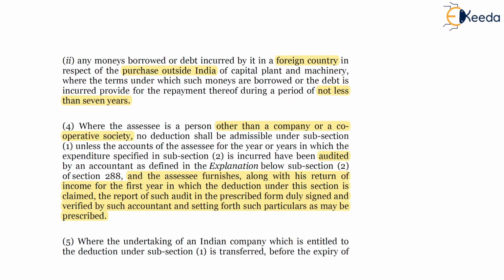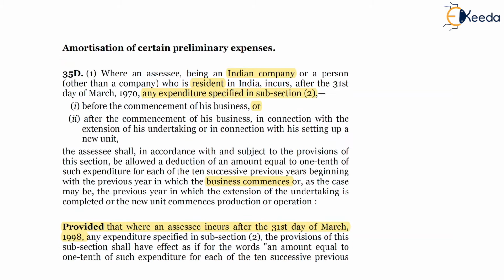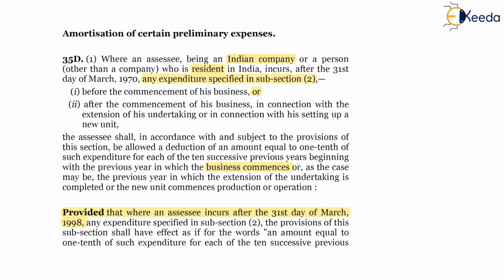So friends, in this topic we have studied expenses related to amortization of certain preliminary expenses. The nature of the preliminary expenses has been mentioned in subsection 2, wherein project report, feasibility report, memorandum of association, AOA, registration of company expenses will be eligible as preliminary expenses.